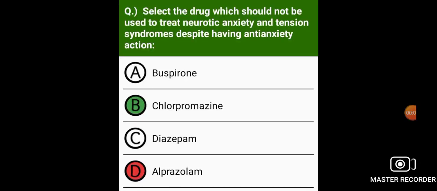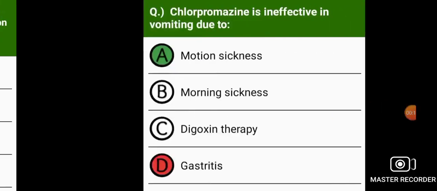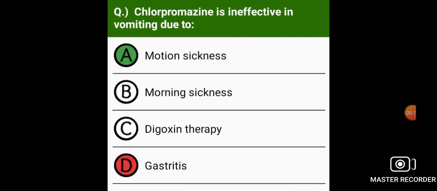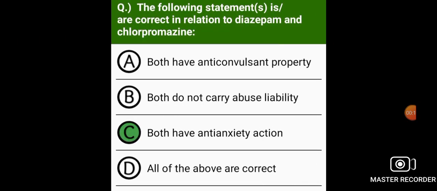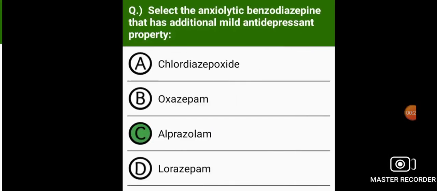Select the drug which should not be used to treat neurotic anxiety and tension syndromes despite having anti-anxiety action. Chlorpromazine. Chlorpromazine is ineffective in vomiting due to motion sickness. The following statement is correct in relation to diazepam and chlorpromazine: both have anti-anxiety action.